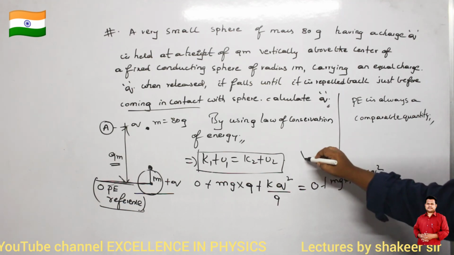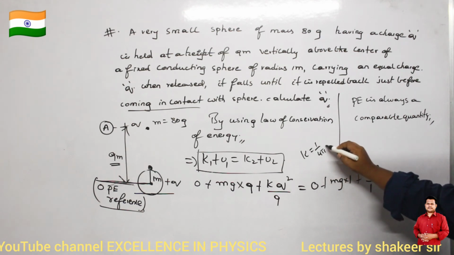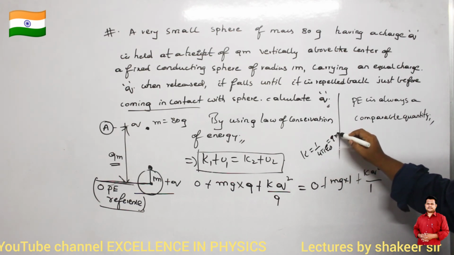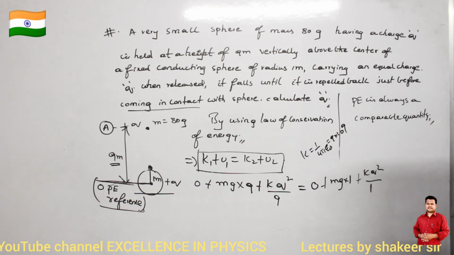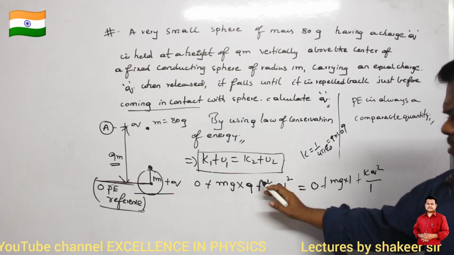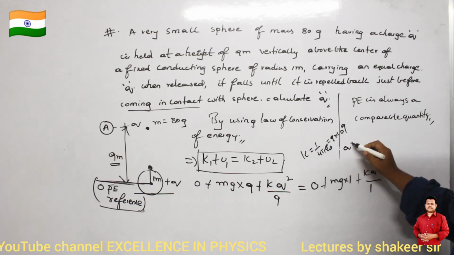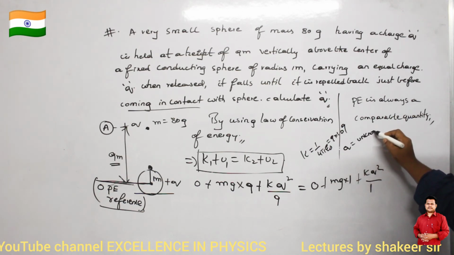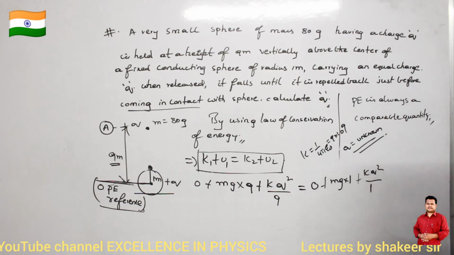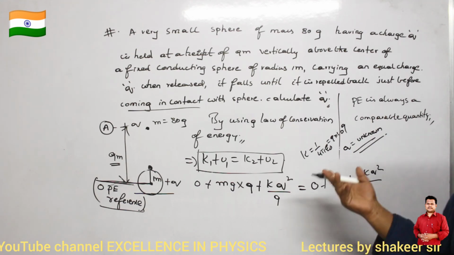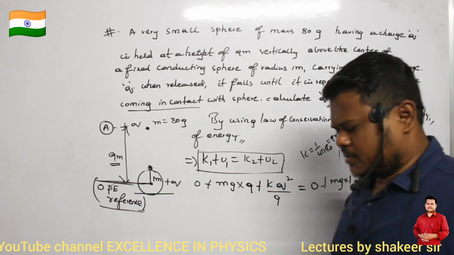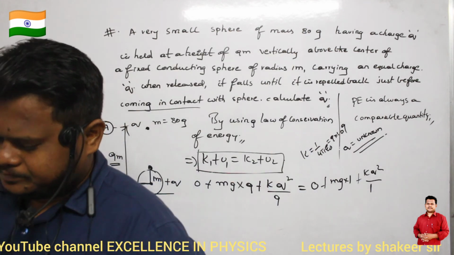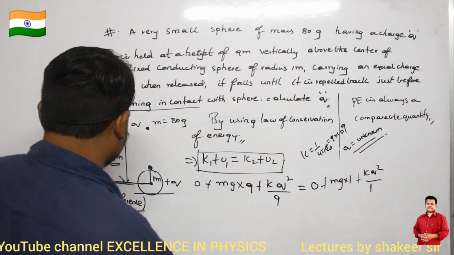K value, what is the K value? K is equal to 1 by 4 pi epsilon naught, which is 9 into 10 power 9. Mass is given as 80 grams. G value is 10. So from all this, the only unknown quantity is Q. Can't I calculate the Q value from this? I can calculate Q value, no? That is my answer. Come on. Try to calculate from here onwards. Understood?